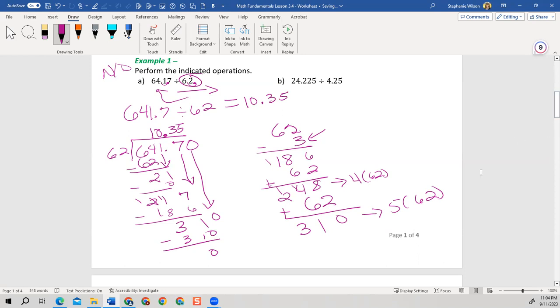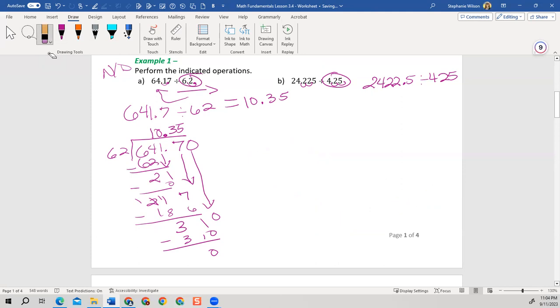So definitely practice that. If you look at B, the denominator has 2 decimal places. So I'm going to go 1, 2. So I have to do the same to the numerator. So now I have 2422.5 divided by 425. Let me erase this and work it out, give myself some room.